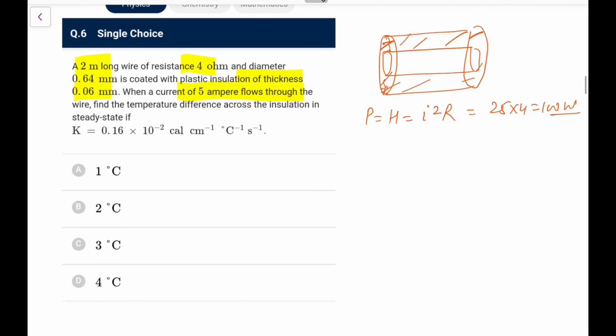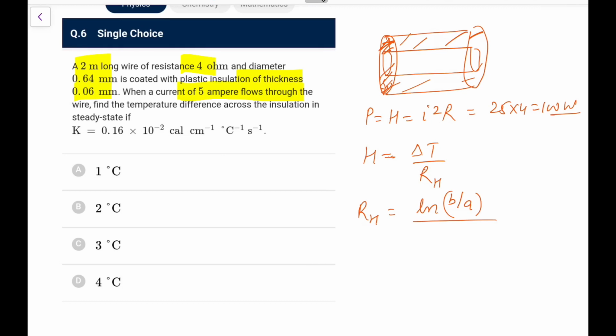Now what would this 100 watt be doing? This 100 watt will be transferred radially, so directly I can write the result that H is delta T by R, where R is the thermal resistance RH of this cylindrical one. For the cylinder, if I remember the RH formula, if you have derived it somewhere, it comes out as ln of B by A, that is outer upon inner.